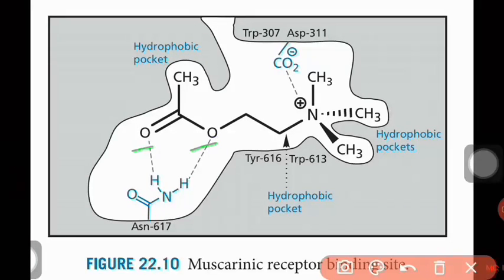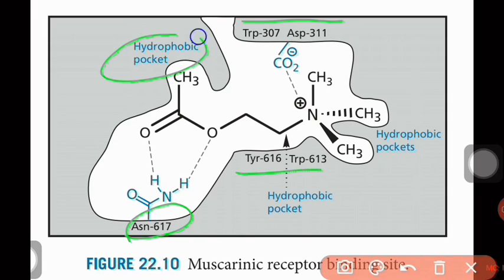So here I have shown the acetylcholine. This is acetylcholine, and it is bound to asparagine, tryptophan, and aspartic acid, and another hydrophobic pocket. So how many hydrophobic pockets are there? 3 hydrophobic pockets.